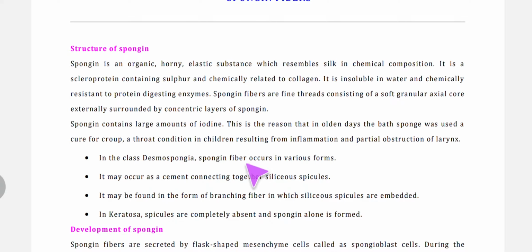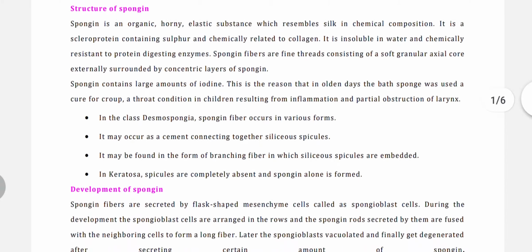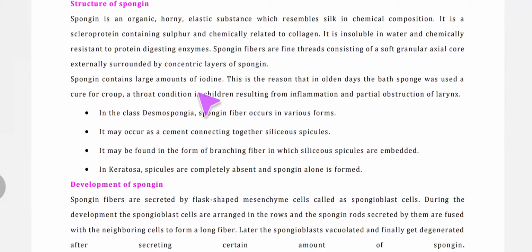substances. Then spongin also contains a large amount of iodine, and that is why in olden days this bath sponge was used by many medical practitioners to cure the croup. Croup is a condition of the throat where inflammation and partial obstruction of the larynx occurs.